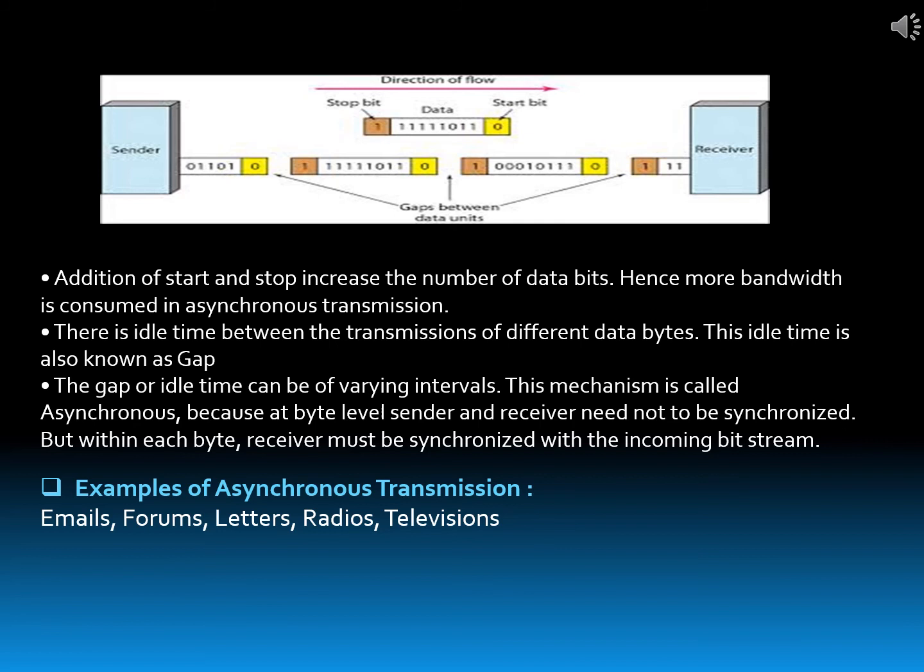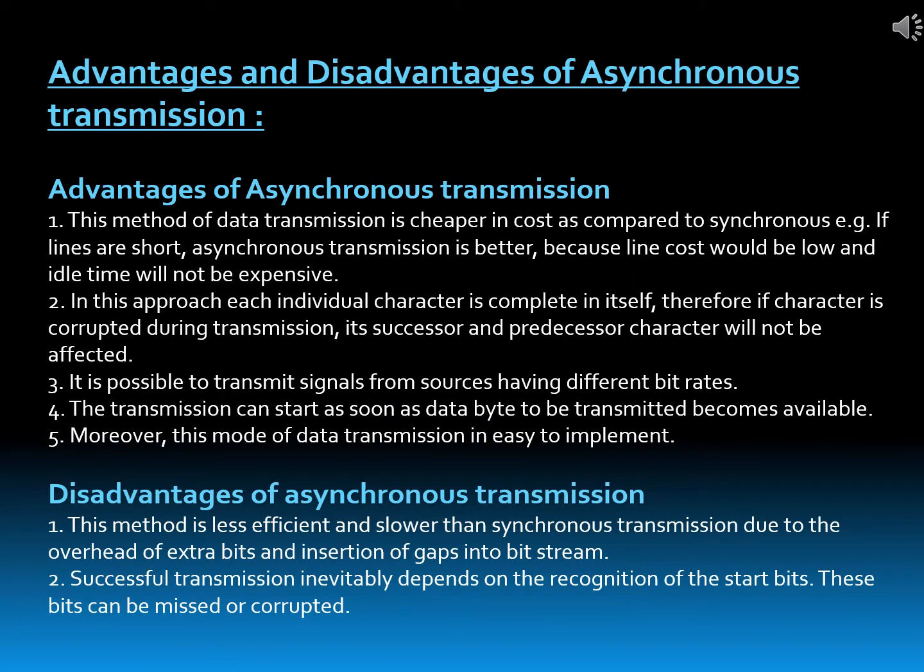Now, what are the examples of asynchronous transmission? Emails, forums, letters, radios, televisions. Now, asynchronous transmission has some advantages and disadvantages. Advantages of asynchronous transmission are this method of data transmission is cheaper in cost as compared to synchronous. If lines are short, asynchronous transmission is better because line cost would be low and idle time will be expensive.